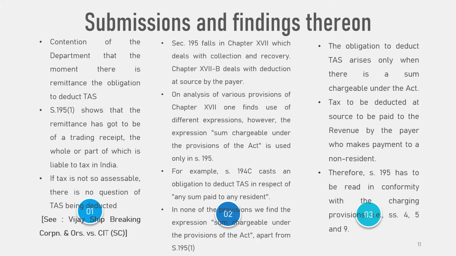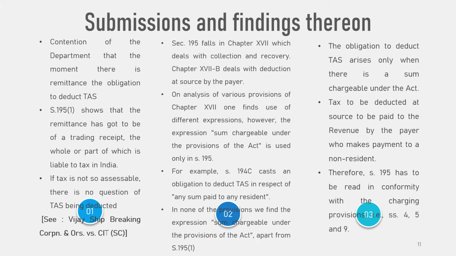The payer is bound to deduct tax at source only if the tax is assessable in India. If tax is not so assessable, there is no question of tax at source being deducted. This can also be seen in the case of Vijay Ship Breaking Corporation versus CIT, held by the Supreme Court in 2008.